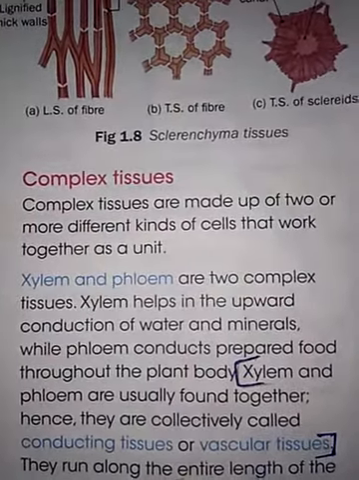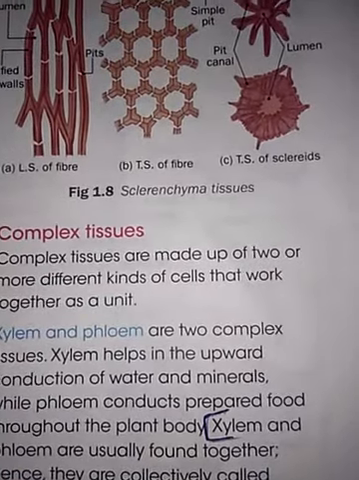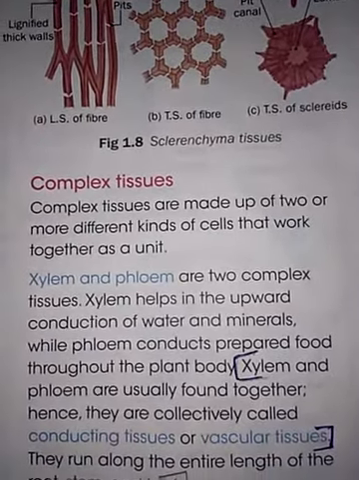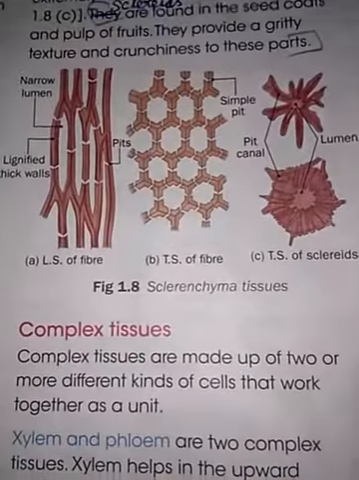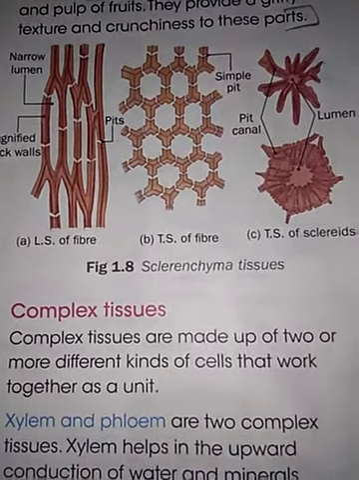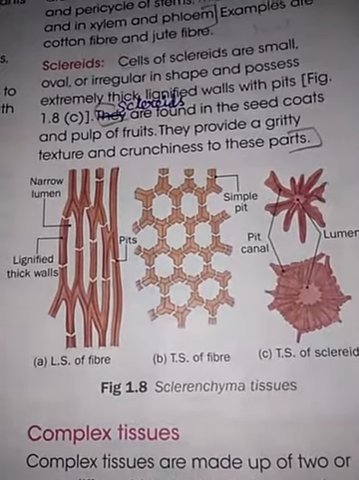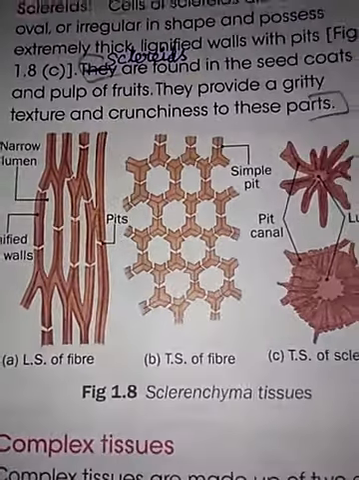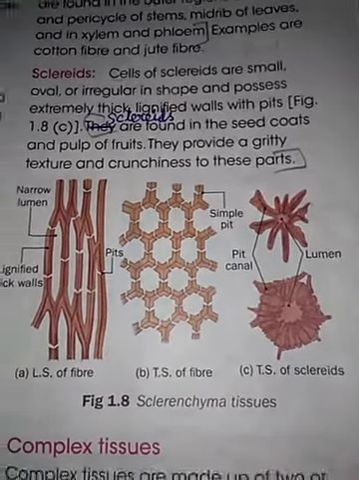Tissues that are made up of two or more different kinds of cells. Those different cells work together. That is called a complex tissue.